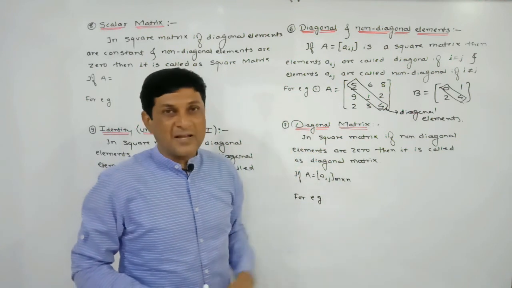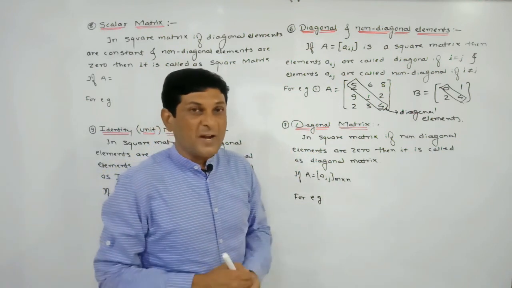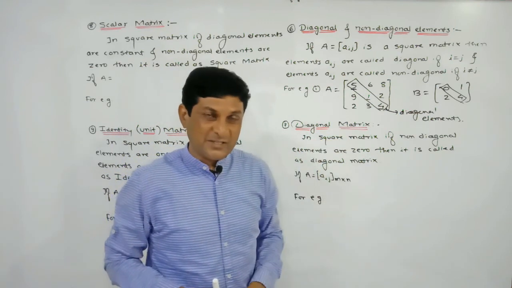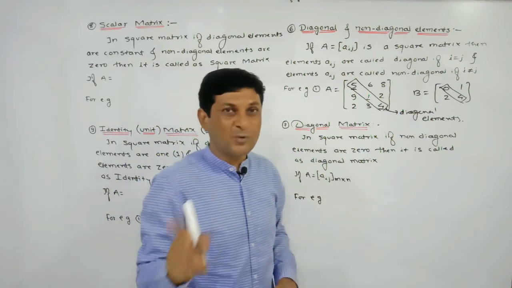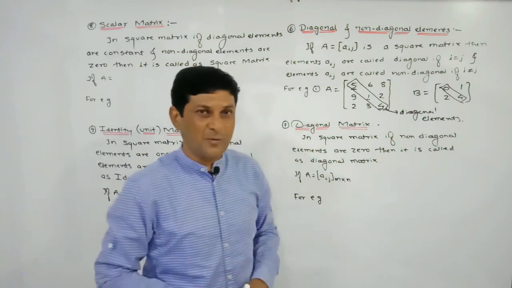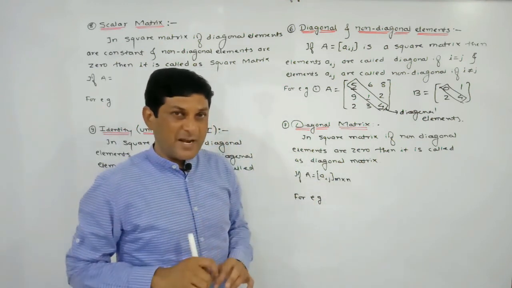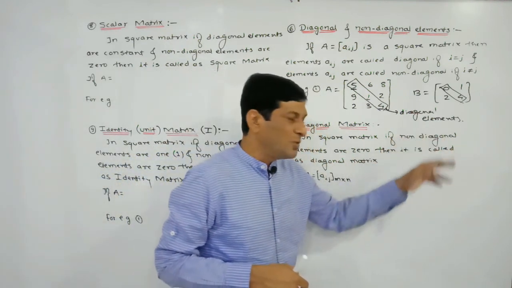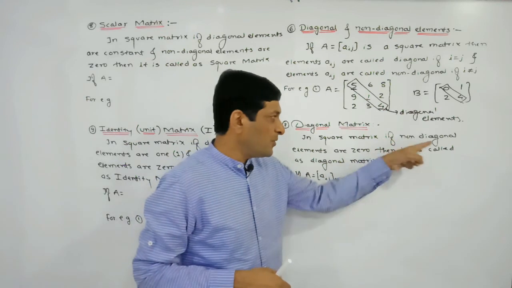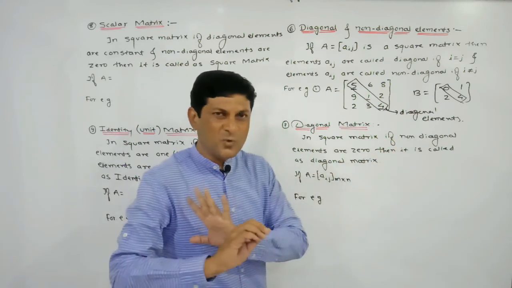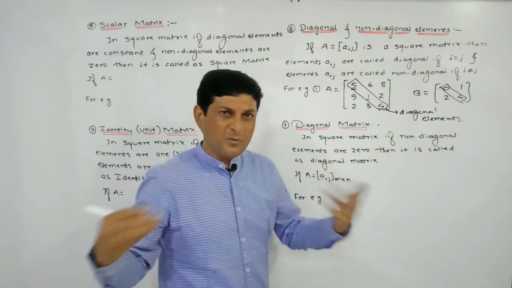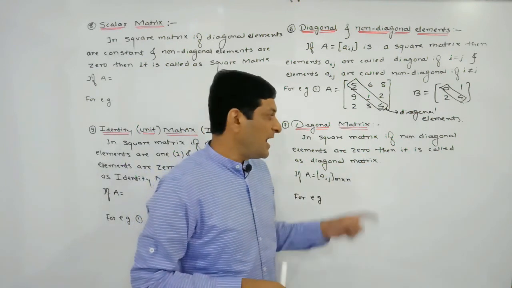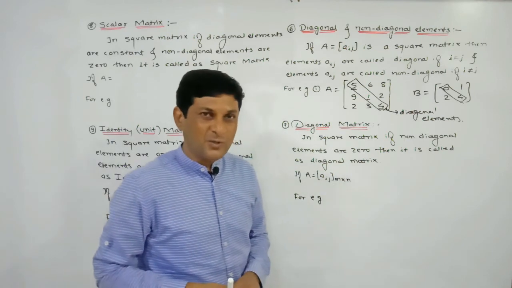Now see the diagonal matrix. When a matrix is called diagonal, the important condition is that the matrix should be a square matrix. We can say that a matrix is square if the number of rows and number of columns are equal. If in a square matrix all the non-diagonal elements are 0, there is no condition on the diagonal elements. Whatever the value of the diagonal elements, if the non-diagonal elements are 0, the matrix is called a diagonal matrix.